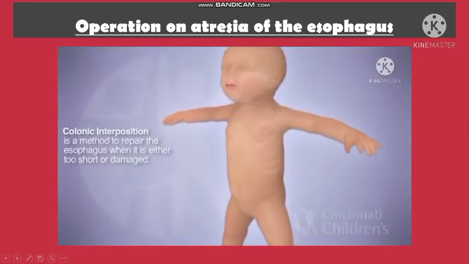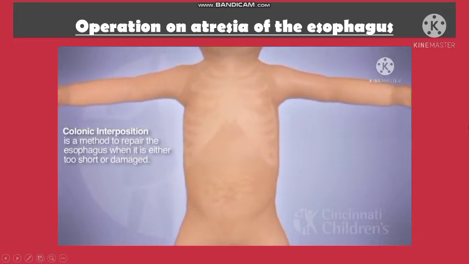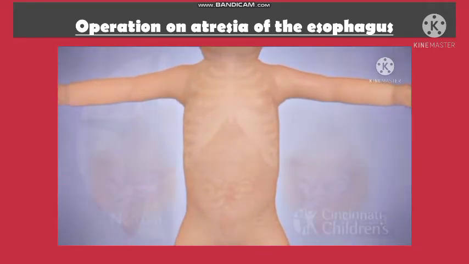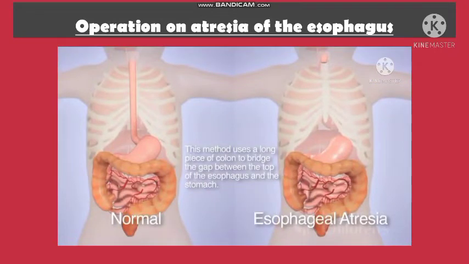Now, let's watch a video to understand how the colonic transposition works in esophageal atresia. The colonic transposition is a method to repair the esophagus when it is either too short or damaged. In this method, we use a long piece of the colon to bridge the gap between the top of the esophagus and the stomach.